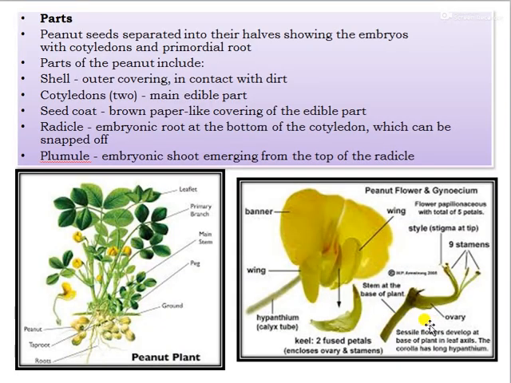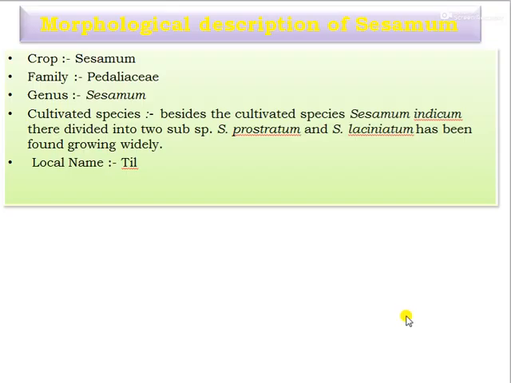The peanut seeds are separated into their halves, showing the embryos with cotyledons and the primordial roots. The parts of the peanut include the shell, cotyledons, seed coat, then radicle, then plumule. These are the floral parts of the groundnut: that is banner, then wing, hypanthium, ovary, stamens, and the base of the stem.